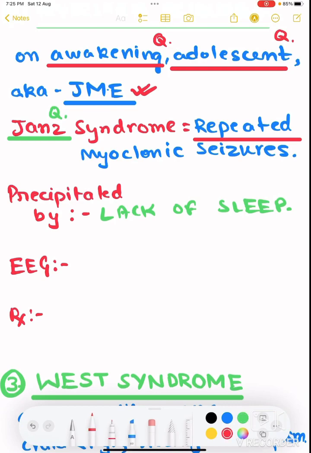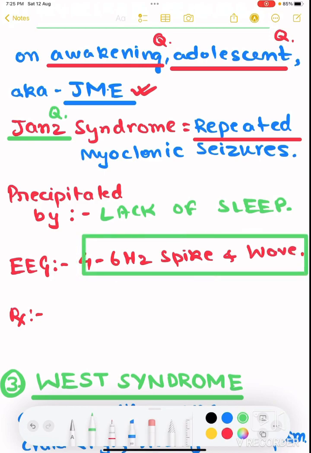What will be the EEG pattern? It will be 4 to 6 hertz spike and wave pattern. These patterns will be given in your examination in written format. Generally, they will not give you the EEG itself, but they will write these lines. The right 4 to 6 hertz spike and wave pattern is seen.